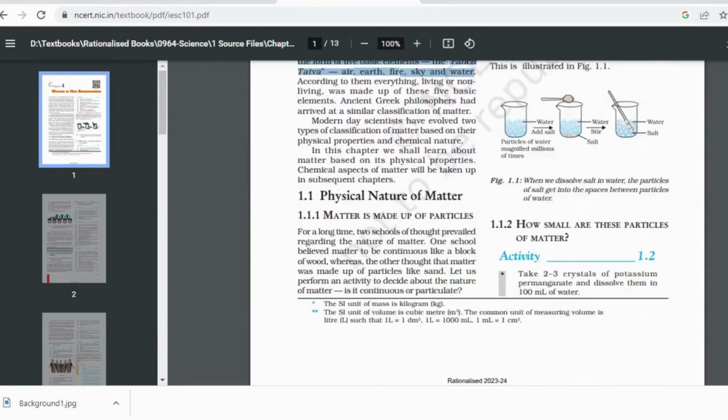As you said, we all are matter. My question is, what is matter made up of? Can you guess what matter is made up of? Ma'am, it is made up of particles. Very good. And those particles are called atoms and molecules. Yeah, even our body.